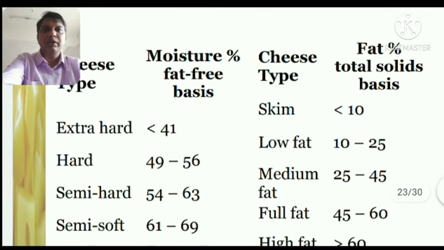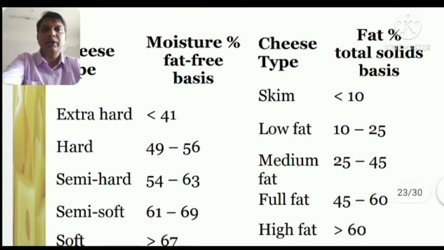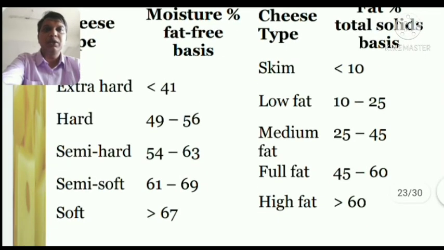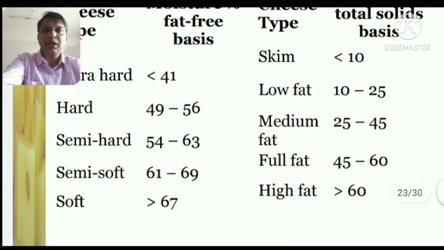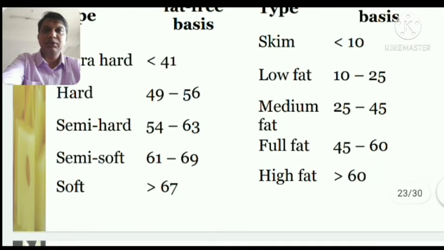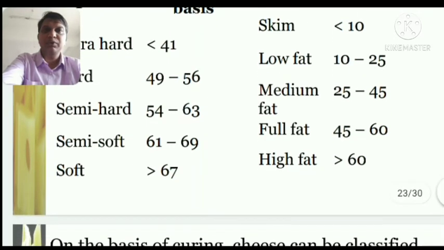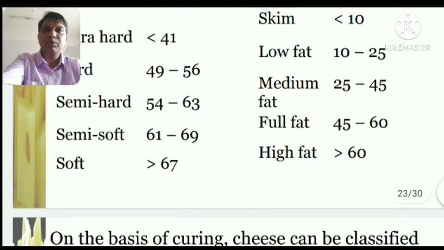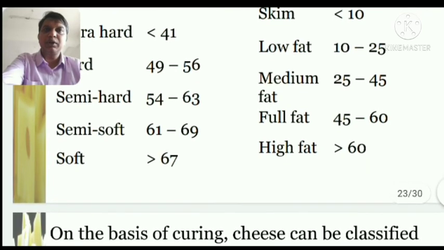Extra hard, in this the moisture content is less than 41%. The hard cheese has a moisture content between 49 to 50%. Semi hard cheese, 54 to 63. Semi soft, 61 to 69, and the soft cheese has more than 67% moisture content.